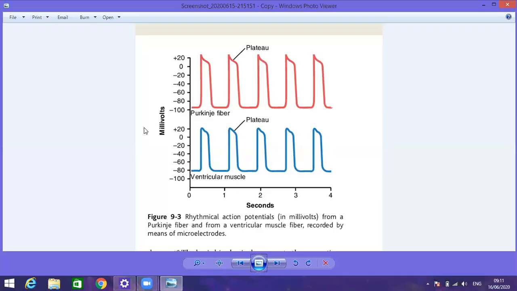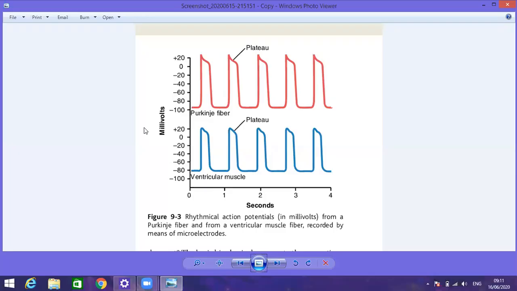In the skeletal muscle, the opening and then closure of the voltage gated sodium channels is immediately followed by the opening of the voltage gated potassium channel. But here the situation is different. Here the closure of the voltage gated sodium channel is followed by the opening of the voltage gated calcium channels.